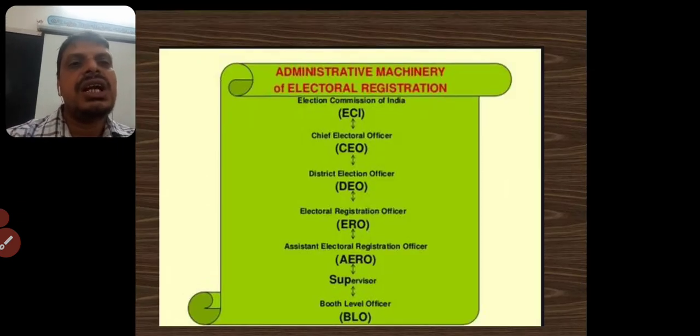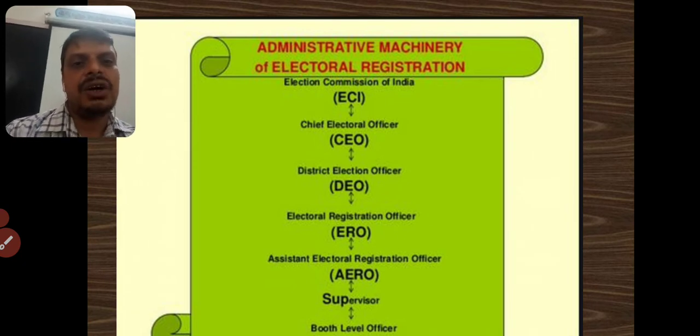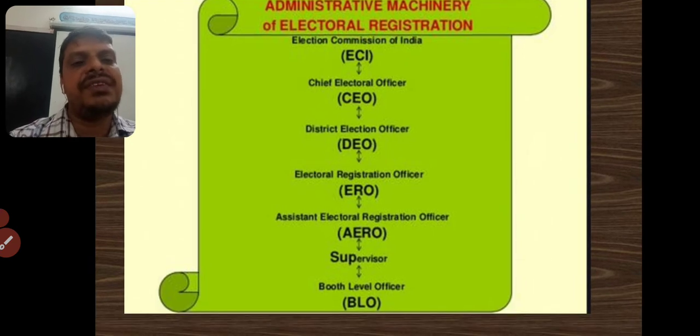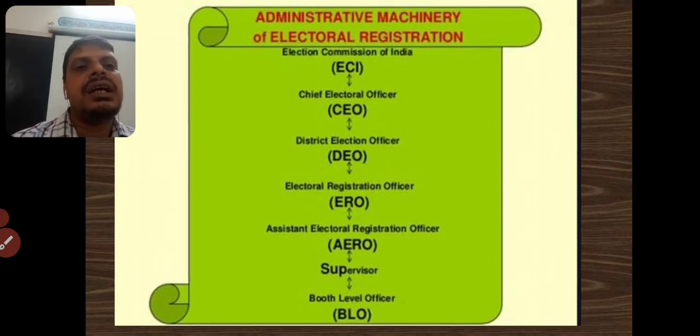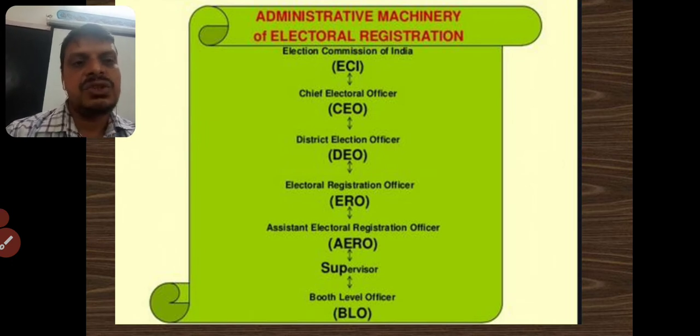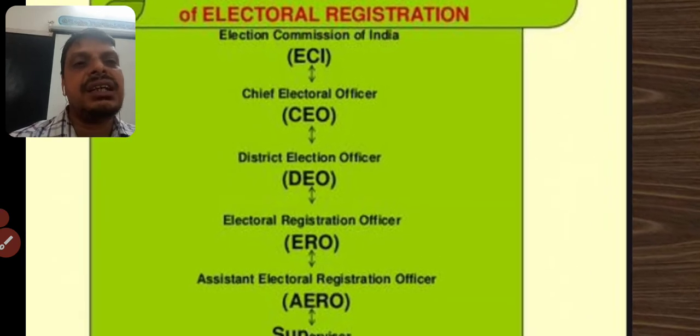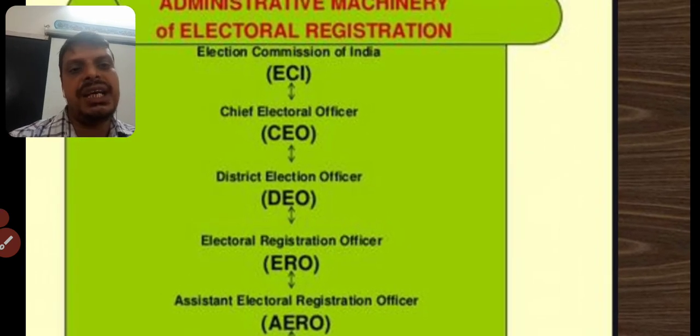Okay, children. Now we see how this body or authority carries forward its functions and responsibilities. We have different levels of officers in a hierarchy to carry out the functions of elections, because we are the largest democracy. The highest authority is the Election Commission of India, ECI.